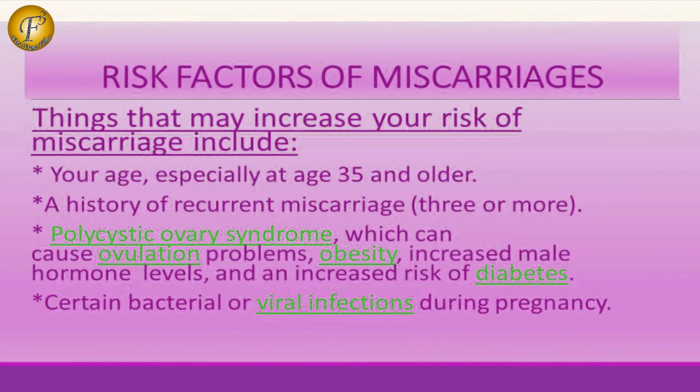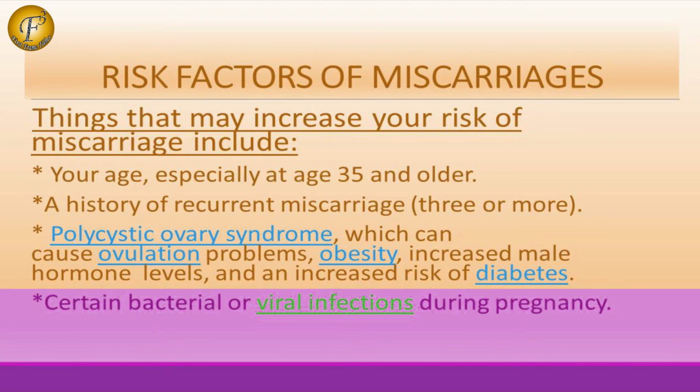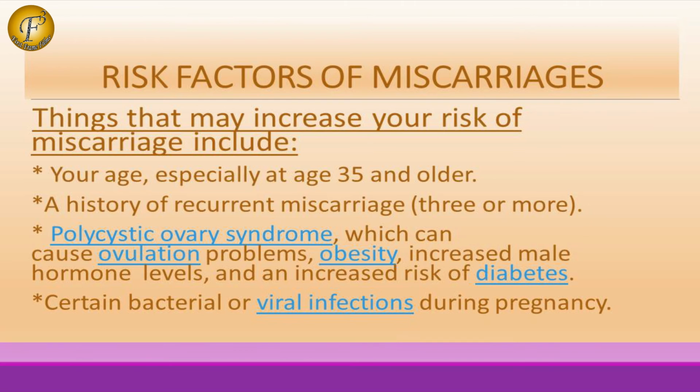Risk factors of miscarriages. Things that may increase your risk of miscarriage include your age, especially at age 35 and older, a history of recurrent miscarriages, 3 or more, polycystic ovary syndrome, which can cause ovulation problems, obesity, increased male hormone levels, and an increased risk of diabetes.